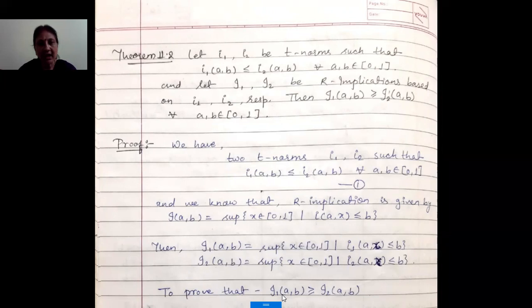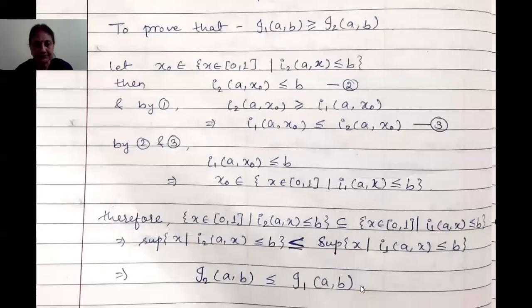We have to prove that I1(A,B) is greater than or equal to I2(A,B). We have supposed I1 is less than or equal to I2, and we have to prove that I1 is greater than or equal to I2.